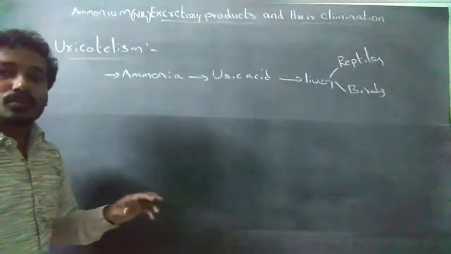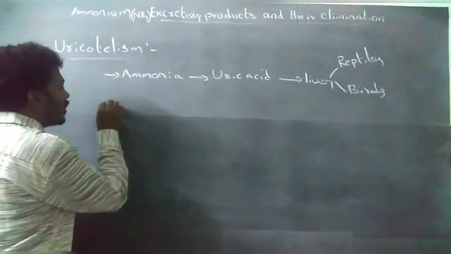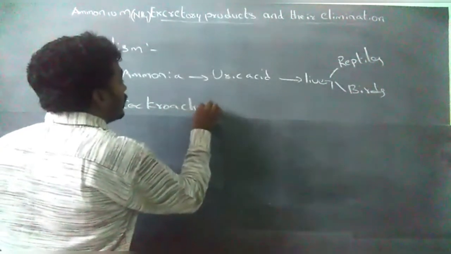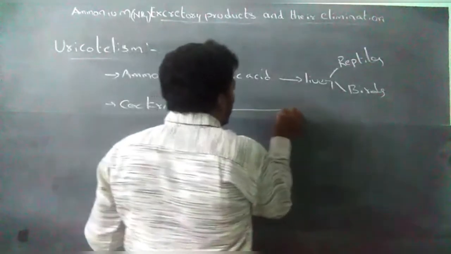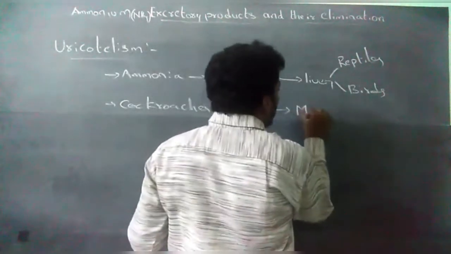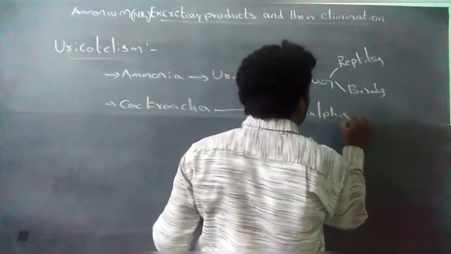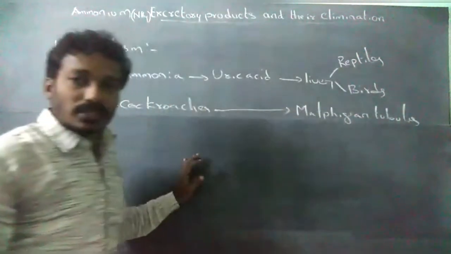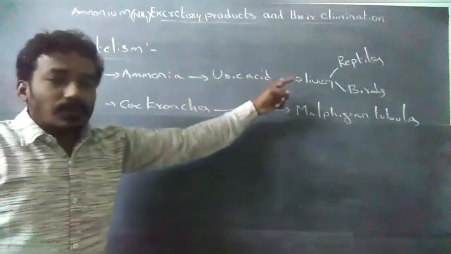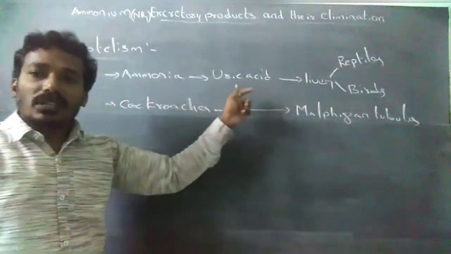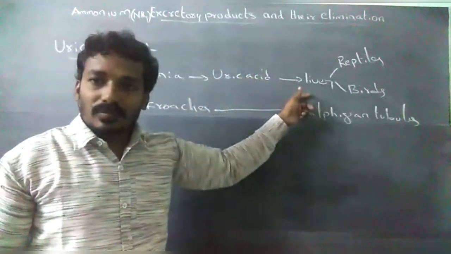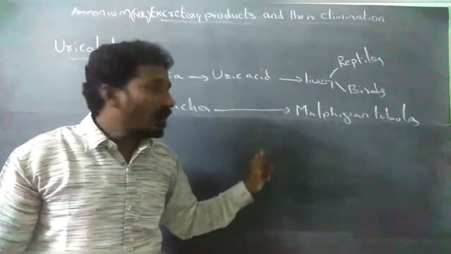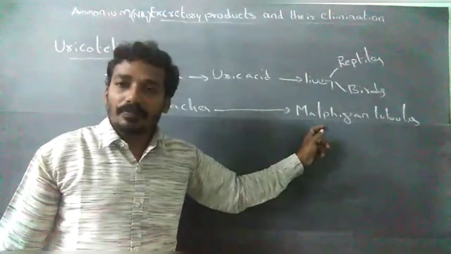In reptiles and birds, most of the uric acid is formed in the liver. In tracheal arthropods like cockroaches, the uric acid is formed in the Malpighian tubules.